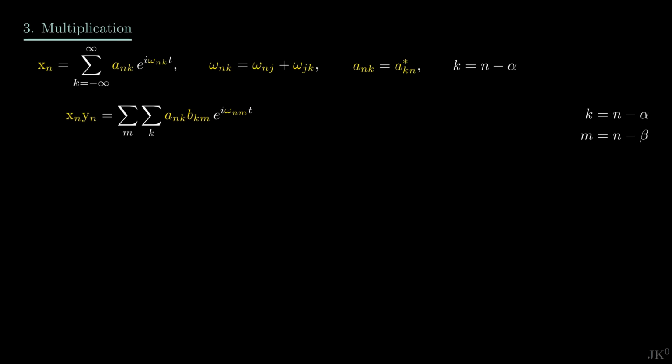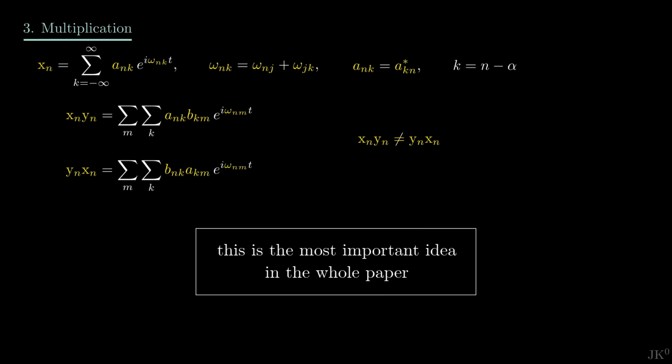We can repeat the same steps to calculate y times x instead, but now we find that the indices are arranged in a way that the two products are, except in very special cases, not equal. Here Heisenberg found that a consequence of his quantum reinterpretation is that quantum objects are not commutative. This is the bold conceptual innovation that makes this paper the foundation of modern quantum mechanics.